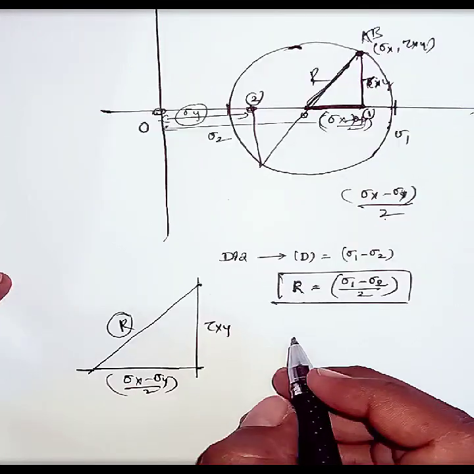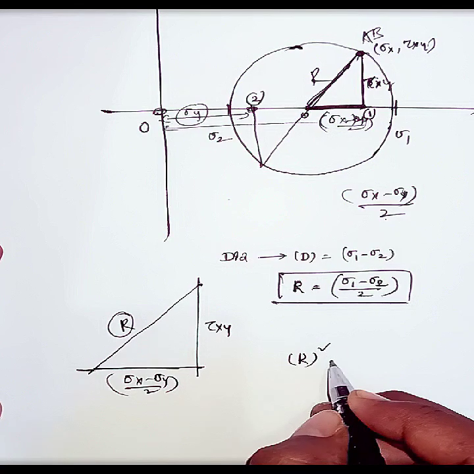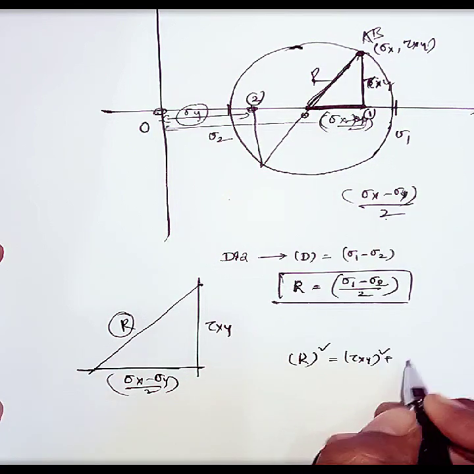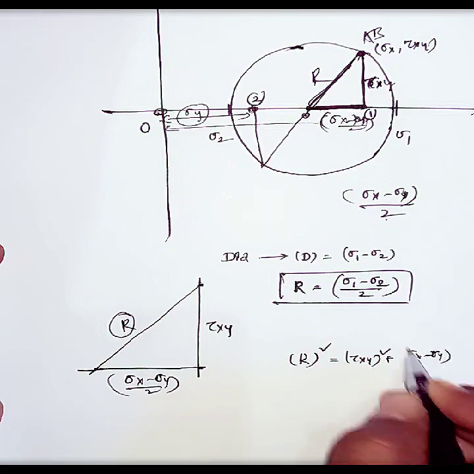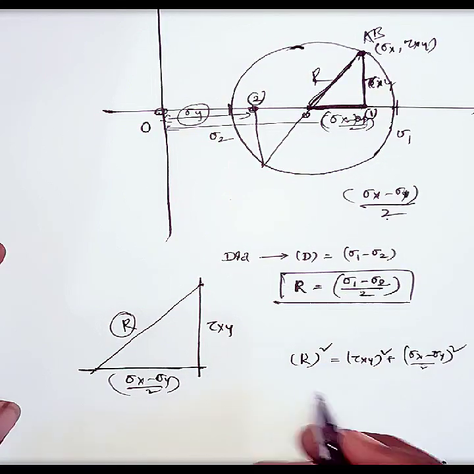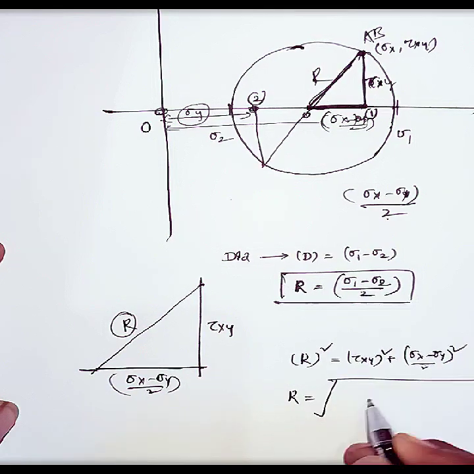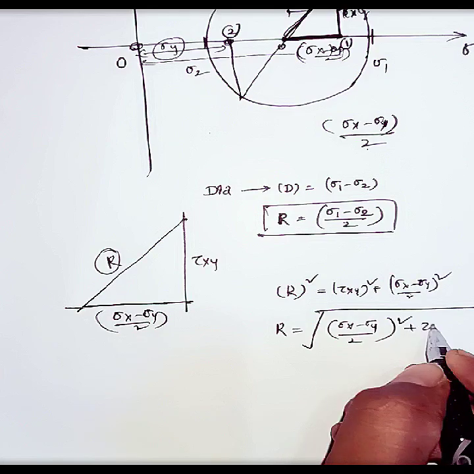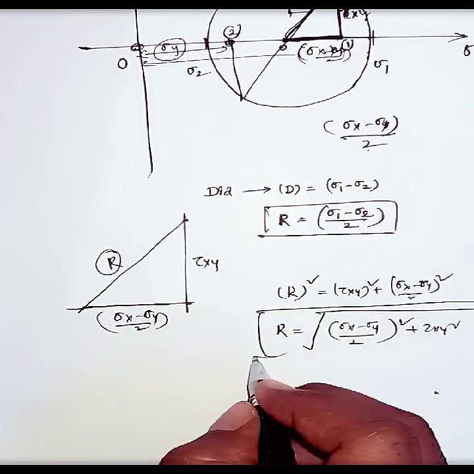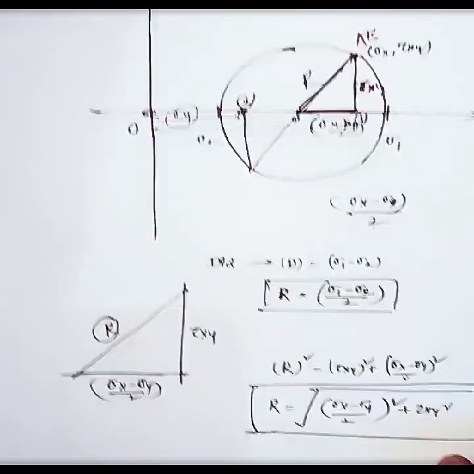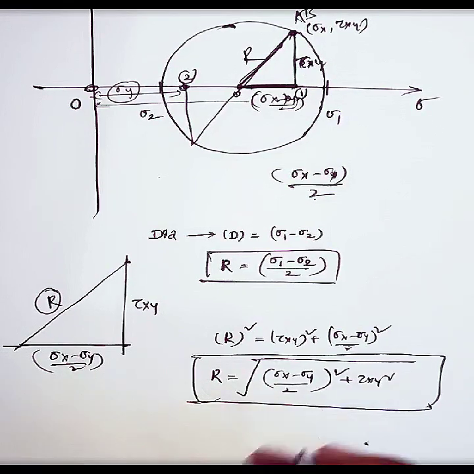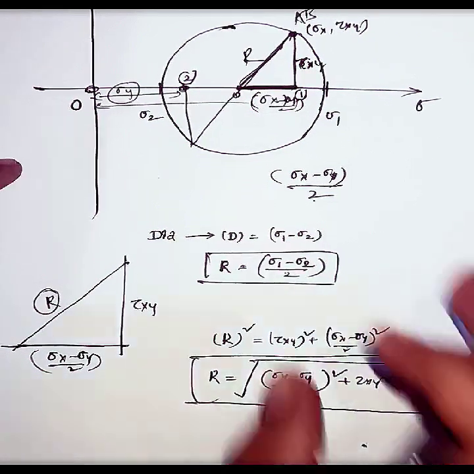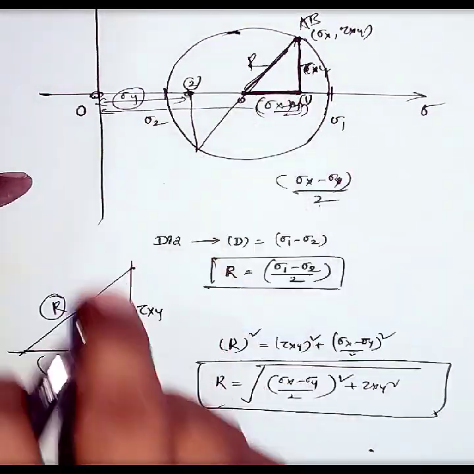From the Pythagoras theorem, hypotenuse square is equal to side square plus side square, that is tau xy square plus sigma x minus sigma y by 2 whole square. So we want the radius, that is nothing but the square root of sigma x minus sigma y by 2 whole square plus tau xy square. This is the radius, this is how we got this value. Many students will memorize this one, square root of sigma x minus sigma y by 2 whole square plus tau xy square. That's it. This is the reason how the radius of this Mohr circle came.